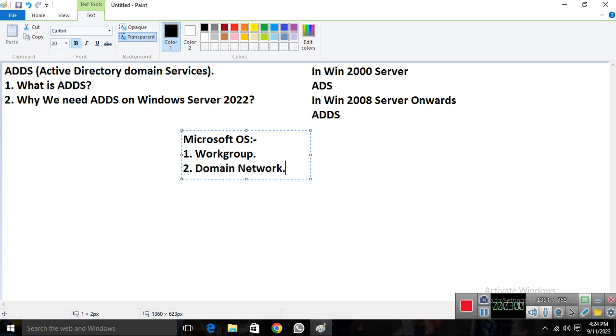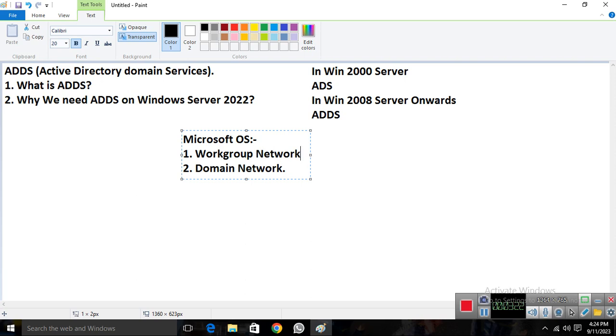Once you install any OS related to Microsoft, like Windows 10, Windows 11, or Microsoft Server 2022, all those server or client operating systems work by default in a workgroup network. So these are the two networks we have.